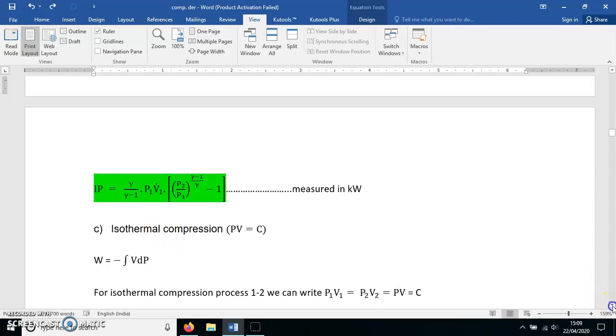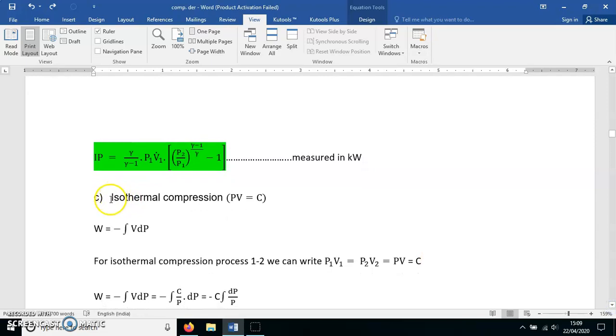And the third thing, we are going to derive the equation for isothermal compression. Now, what is the law for isothermal process? PV is equal to constant. Now, you are saying, sir, isothermal compression is not a practical process. It is an ideal process. So, why calculate work required in isothermal compression? The reason is, it is the minimum work for the compression process.